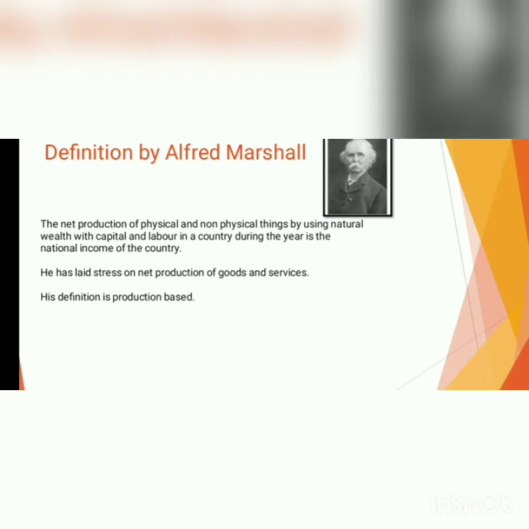The term net over here refers to the deduction from total gross products in respect of depreciation plus the income from abroad. He lays stress on the net production of goods and services. His definition is simple and comprehensive, yet it suffers from certain limitations, like the problem of double counting. The concept of double counting will be seen later in this chapter. There are a huge variety of goods and services, and we can say at the end that this definition is production oriented or production based.